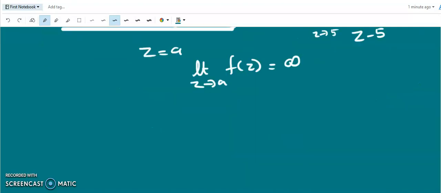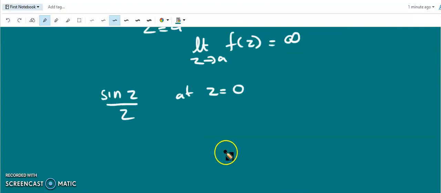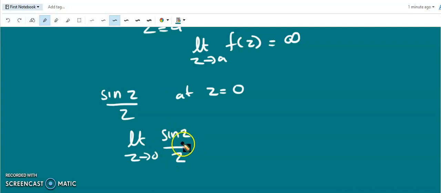For example, sin z by z at z equal to 0. So initially we may think 0 by 0 is not defined. This is a singular point, but even though it is not defined, limit z tends to 0 of sin z by z is equal to 1. We know L'Hospital's rule says so.